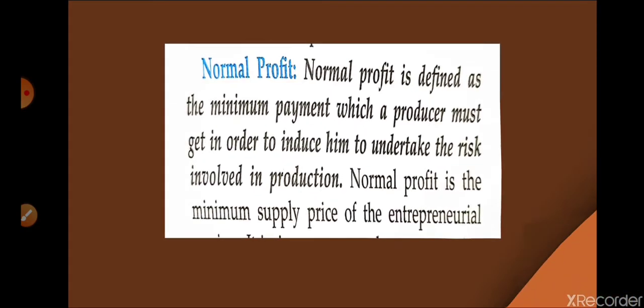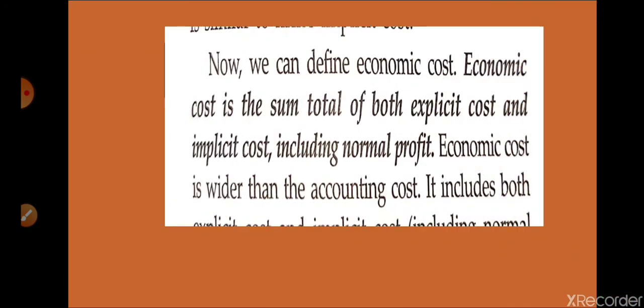Now we are going to discuss economic cost. The sum total of explicit and implicit cost plus normal profit is known as economic cost. Implicit cost is the cost of factors used by the entrepreneur of his own, like land, capital, entrepreneurship or managerial services.